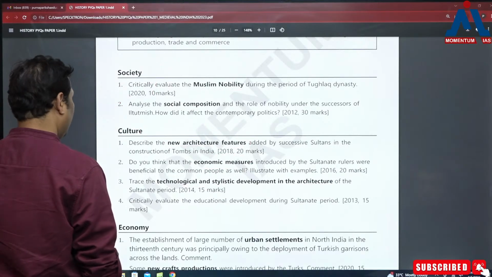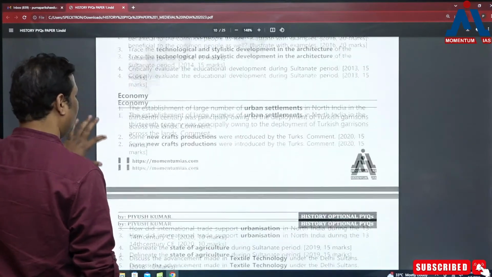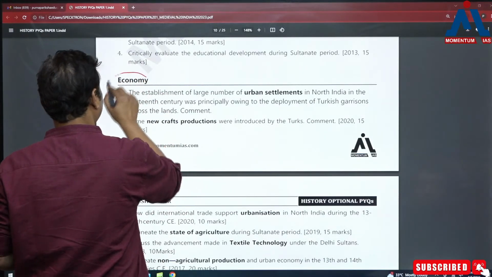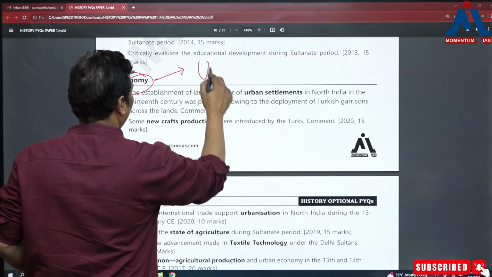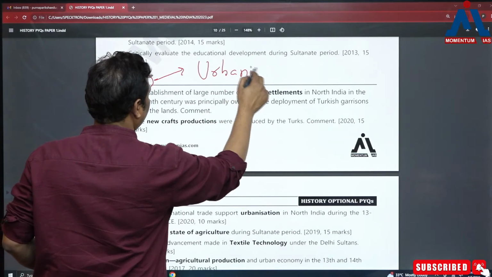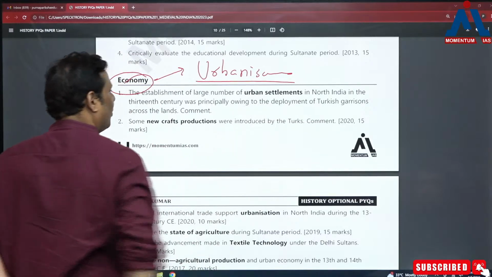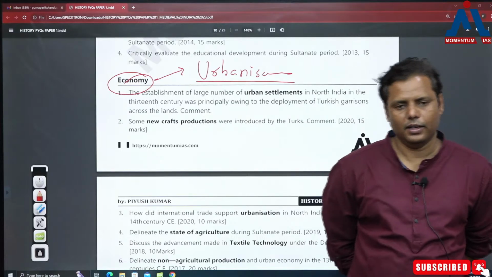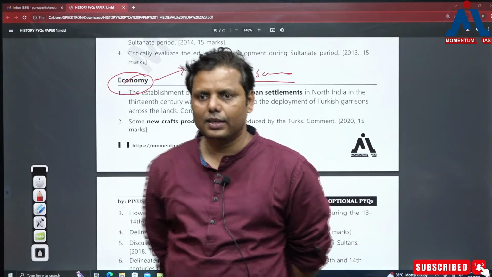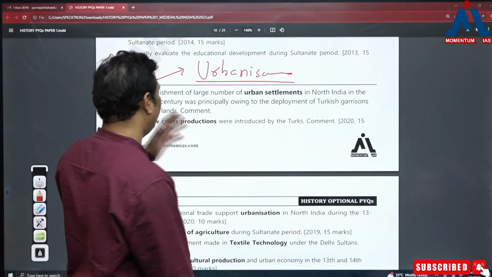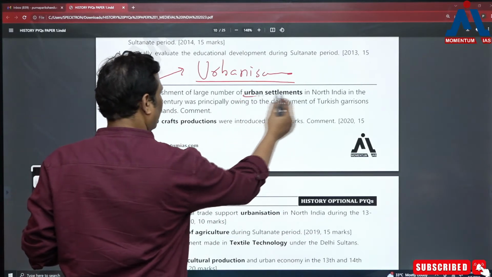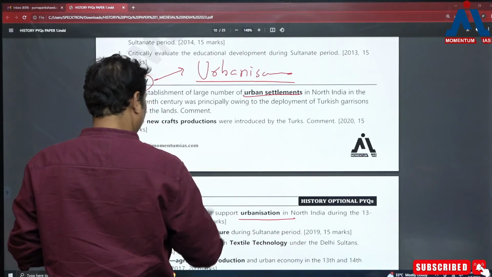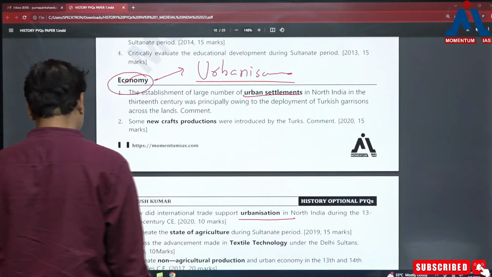मैं पहले भी कह रहा हूँ कि ये dimensions सब आने वाले time पे बहुत important होंगे. In the same way, economy. When it comes to economy, you always try to understand this economy precisely with urbanization. Why with urbanization? Because this is considered as the third urbanization in Indian history, and that's how you can see how many questions they have asked on urbanization. So urban settlements, they have asked this question, and urbanization, they have asked the question, ठीक है? So that's how you can find that several questions were asked on urbanization.